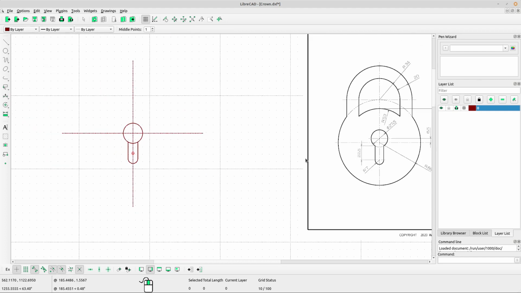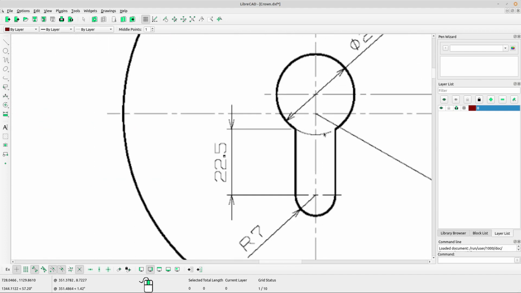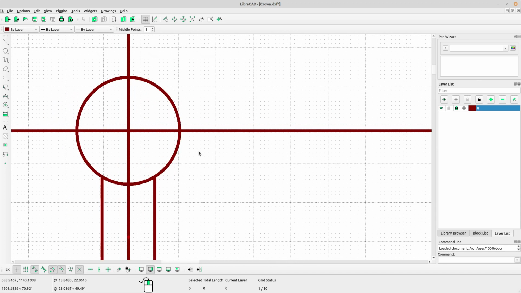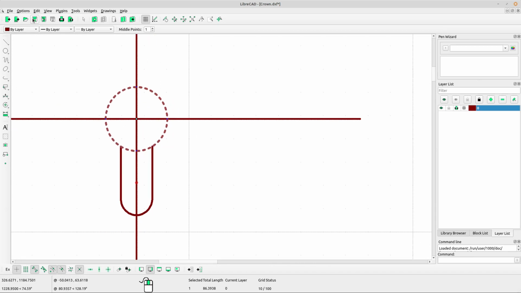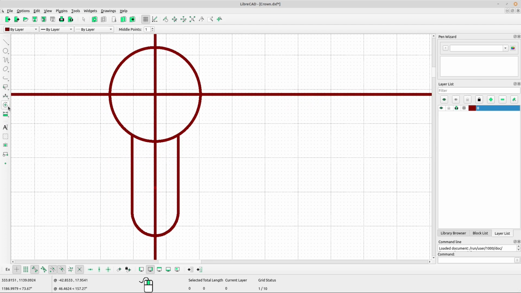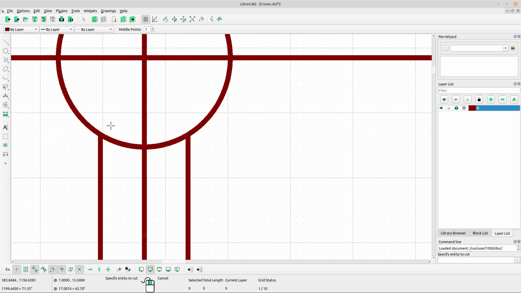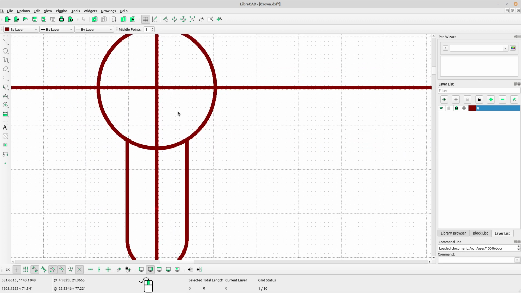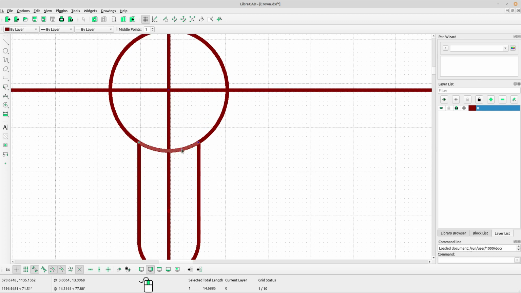Okay, I think I want to create this line. First select the circle, select copy, left click at the reference point, and then select paste and left click at the reference point like this. Right click to escape. Now select divide tool, left click at the circle, left click at the point, and then left click again at the circle and left click at the point like this. Right click to escape. Now delete the unnecessary parts.